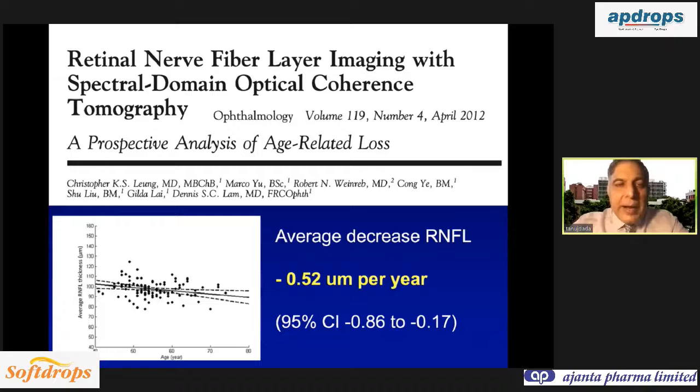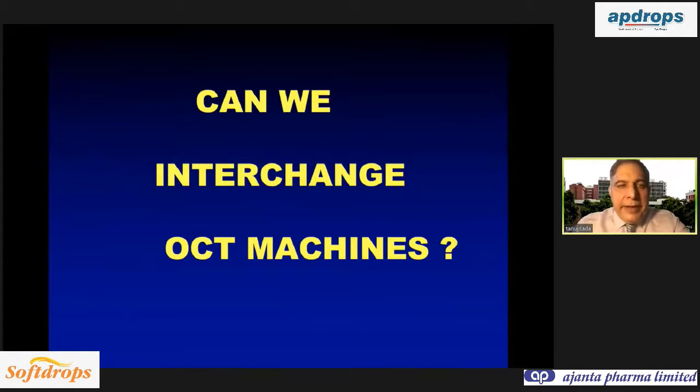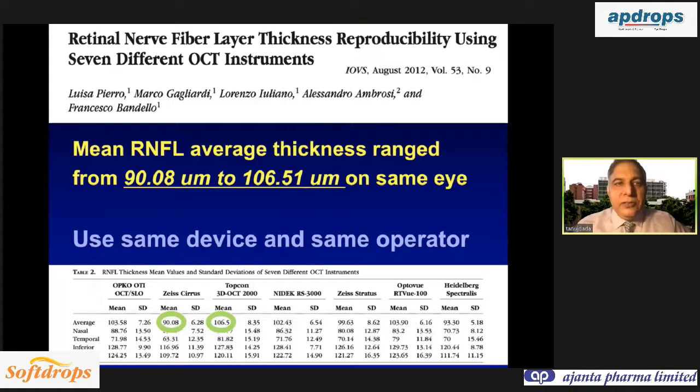So this must be kept in mind when you analyze data over time, that there is an average decrease in retinal nerve fiber layer of half micron per year. And another important issue is that patients often get one OCT done with one machine and then a second OCT with some other ophthalmologist with some other machine. So can we interchange OCT machines?